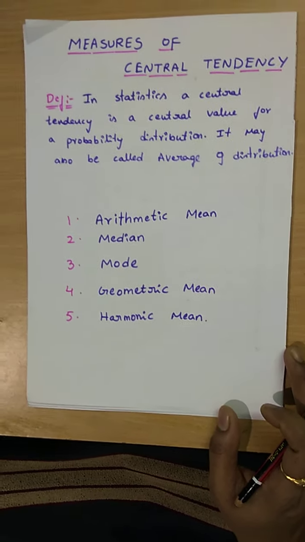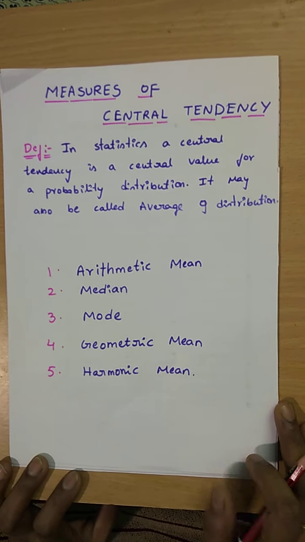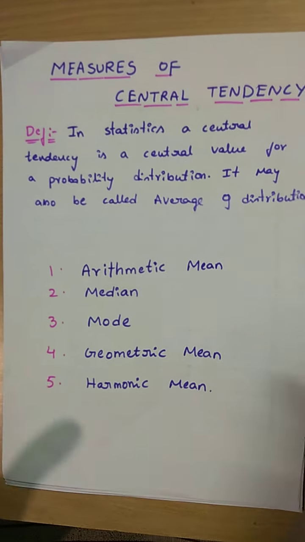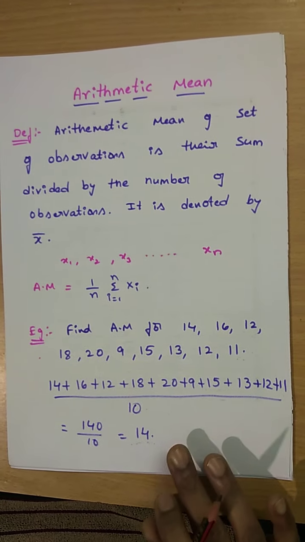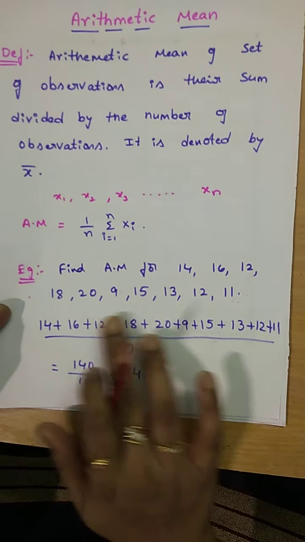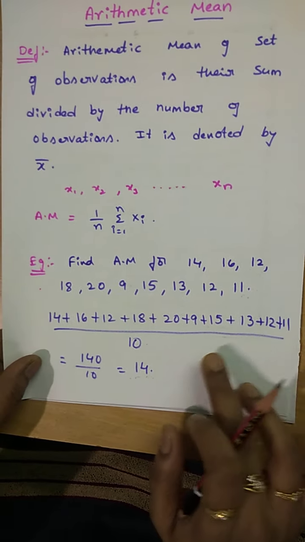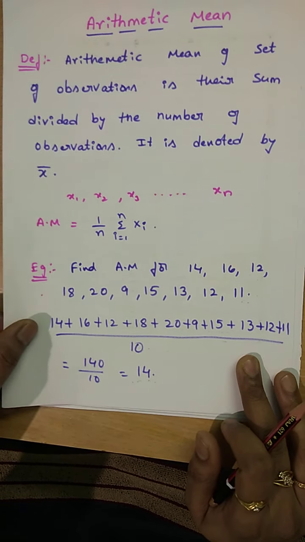In my previous class, I explained about measures of central tendency. In that, I explained about arithmetic mean. Arithmetic mean for individual series means adding all the observations and dividing by the total number of observations. I explained this in my previous class.